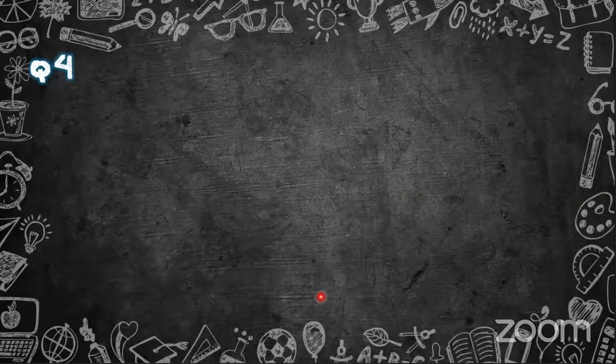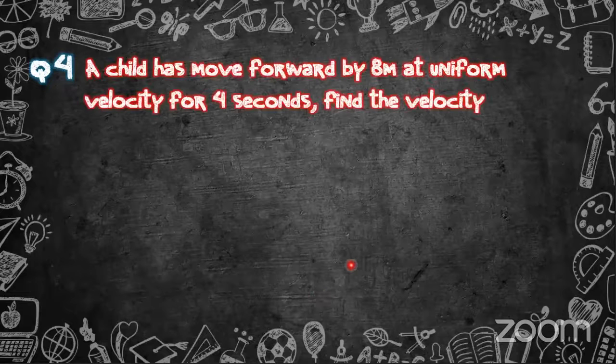Okay, here is another question. Yes, kilometers per hour is correct. That is the answer for question number 3, right? 25 kilometers per hour. A child has moved forward by 8 meters at uniform velocity, right? Uniform velocity means the velocity is not changing, right? The velocity is the same throughout the journey. For 4 seconds, find the velocity, right?